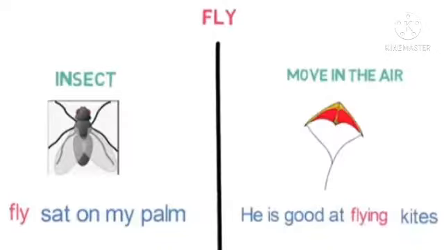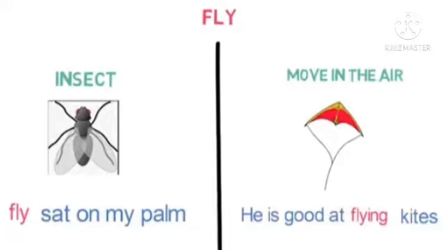The third example is fly, F-L-Y. It also has two meanings. One meaning is insect and another meaning is to move in the air. Look at the example sentences. The fly sat on my palm. In the first sentence, the meaning of fly is insect.